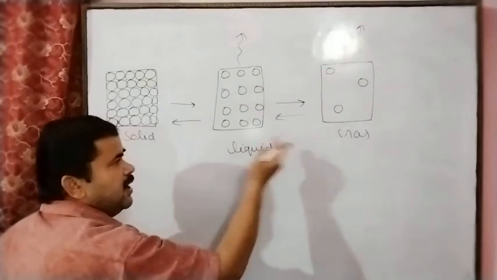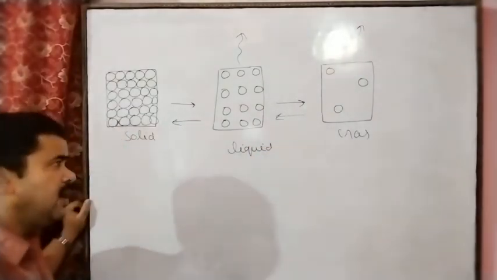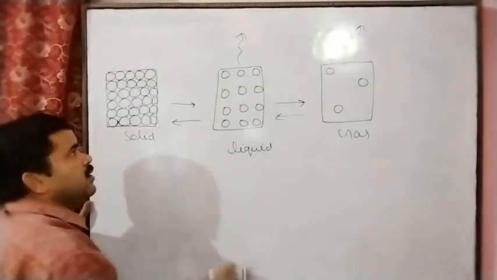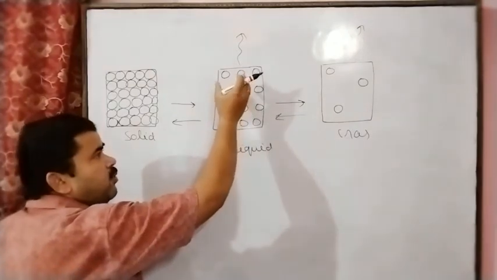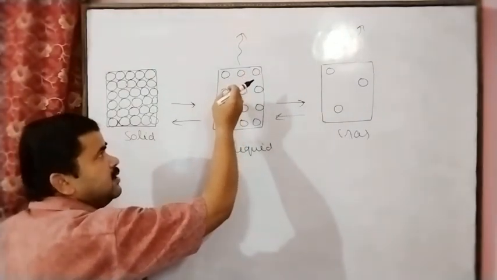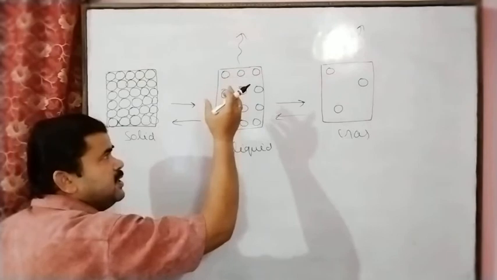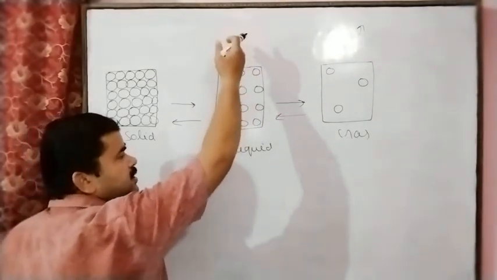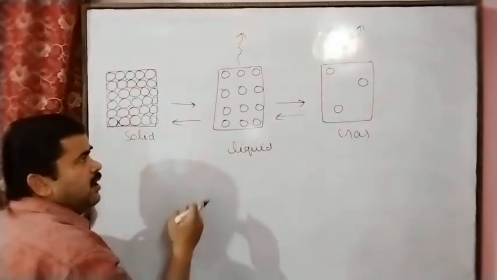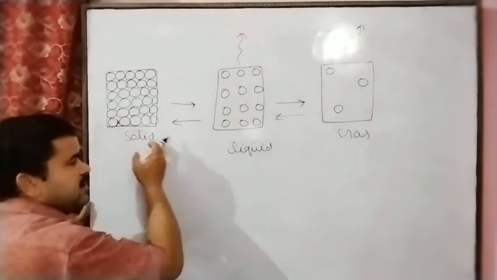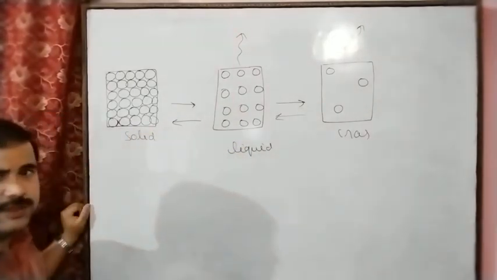And then the gas changes to the liquid state. Again if we cool the liquid state, the interparticle force of attraction increases and the interparticle spaces decrease, then energy is released from the liquid state, and the liquid state changes to the solid state.